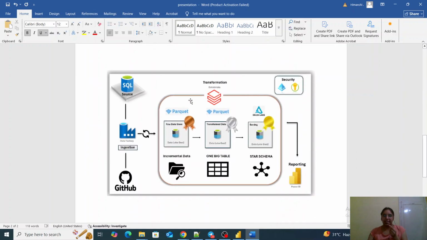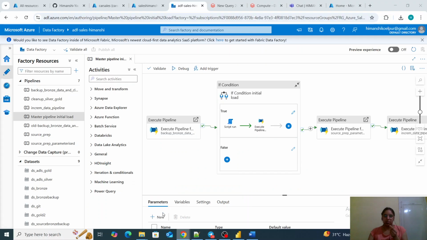This is a very detailed architectural diagram which I have created. So basically our source which I have taken is GitHub. In GitHub I will be having all my data. Let me show you my GitHub.